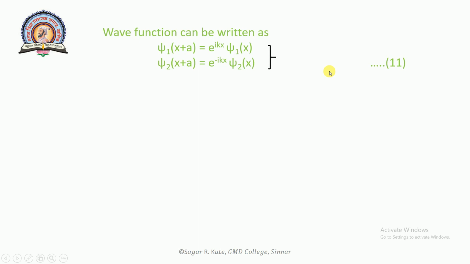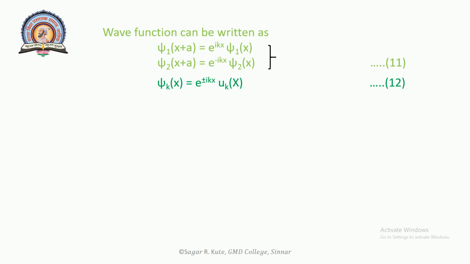From equation 11, the most general Bloch function can be written as psi 2 x is equal to e raised to plus minus ikx u k into x. This will be equation number 12.